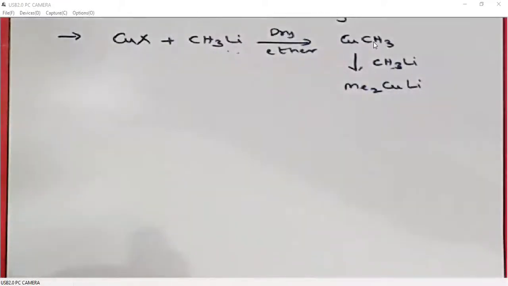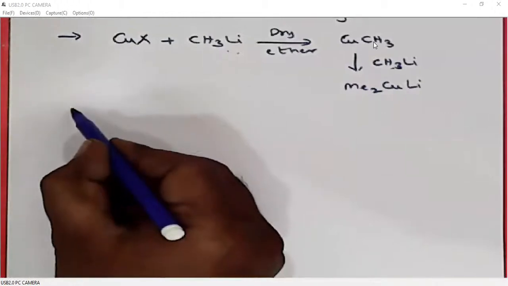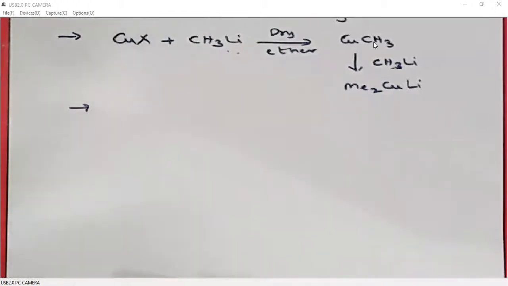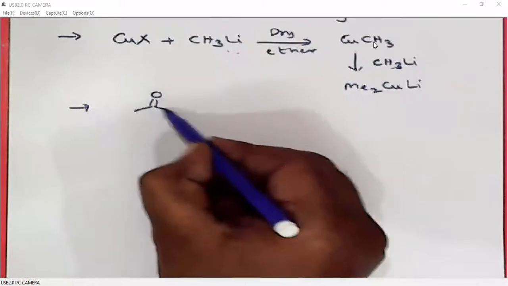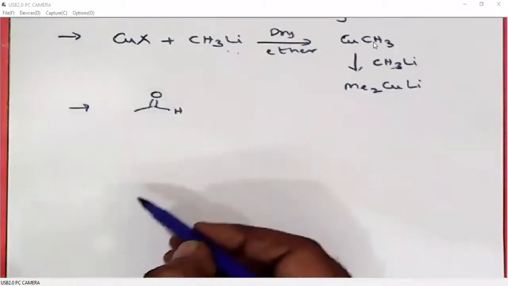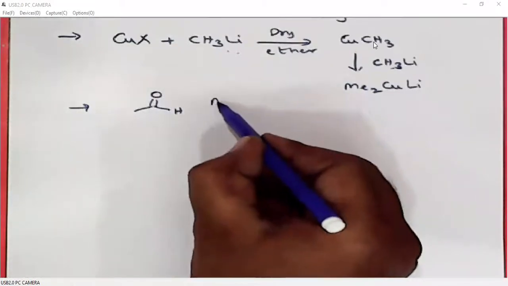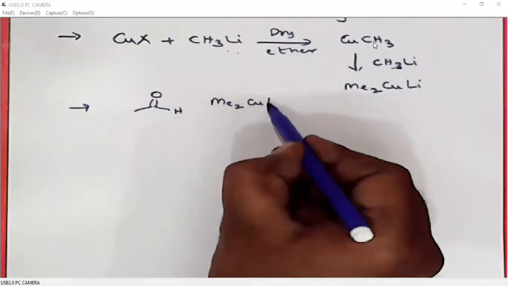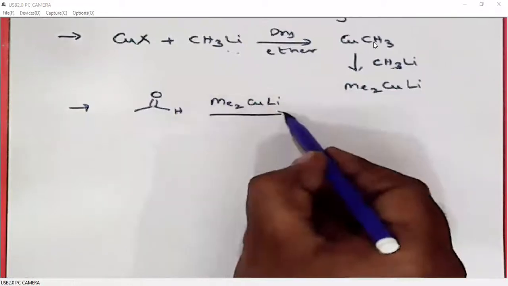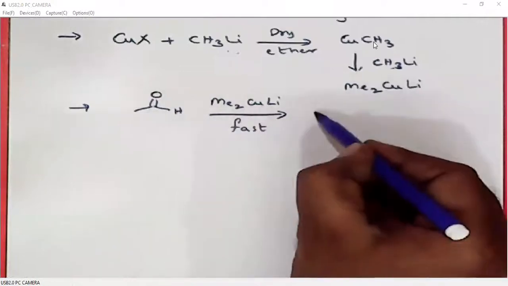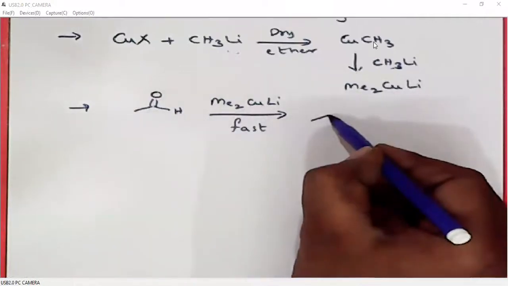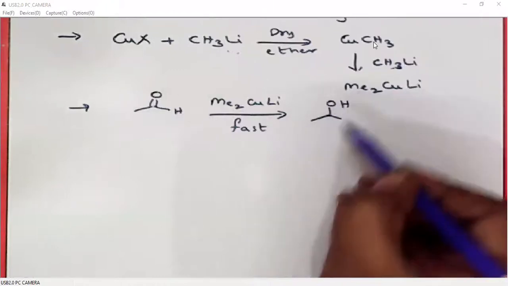What are the uses of Gilman reagents? Generally, Gilman reagents act as nucleophiles. They will undergo nucleophilic addition to aldehydes. Generally, this reaction is fast. So, what we will get is isopropanol.